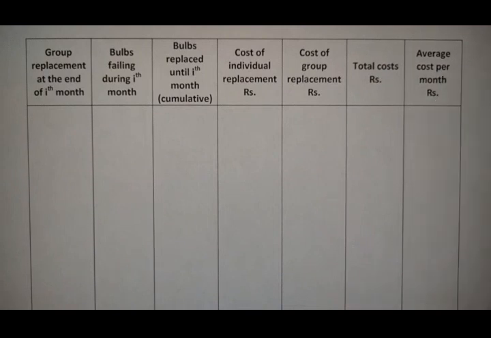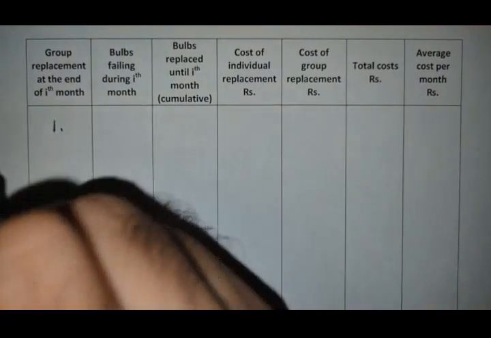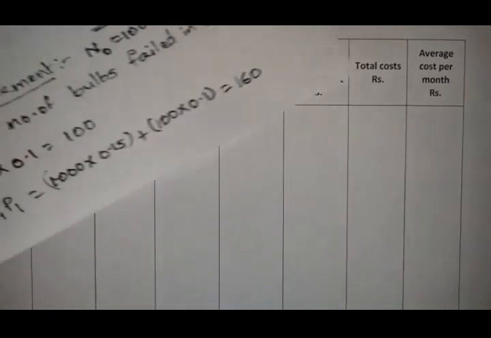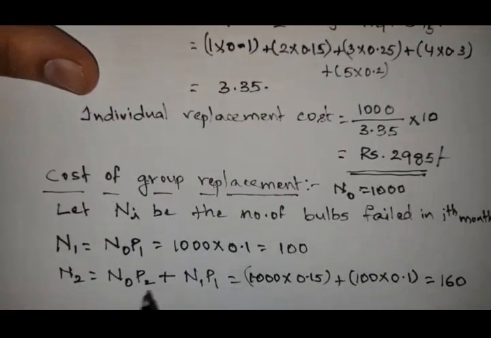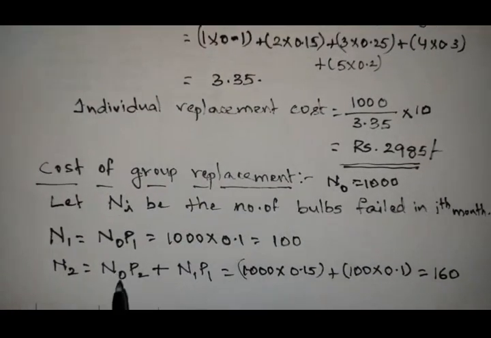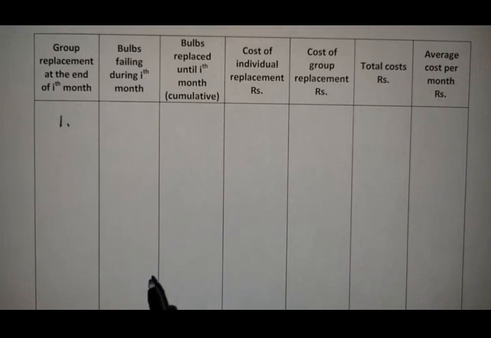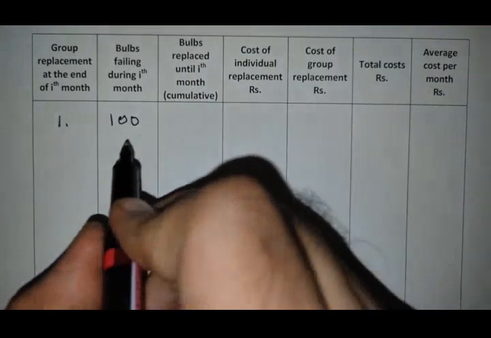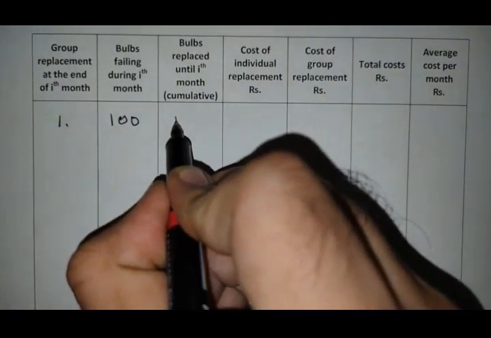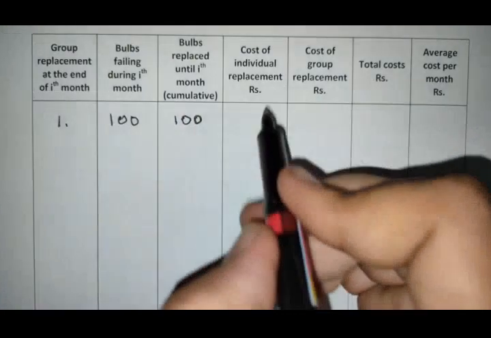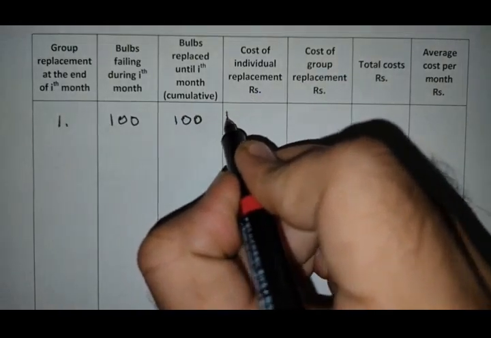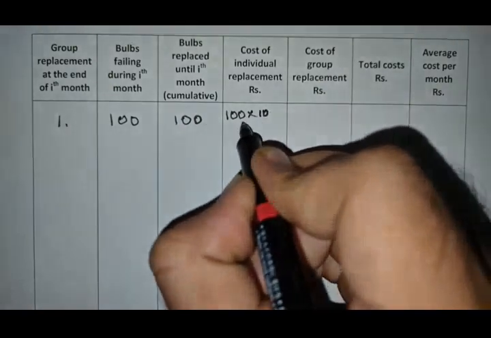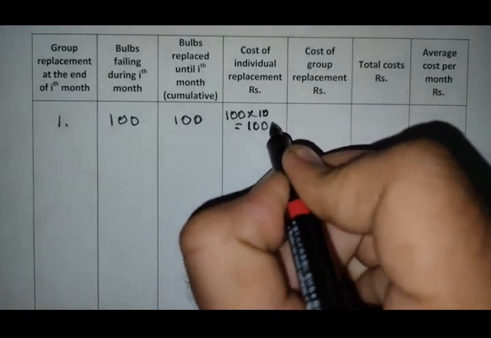Now take the first month. Bulbs failing during the first month is N1, which is equal to 100. So write that, 100. Bulbs replaced until the first month: up to the first month, 100 bulbs have failed. Cost of individual replacement: if you replace them individually, you will get 100 into the individual replacement cost of 10 rupees. So we will get 1000.